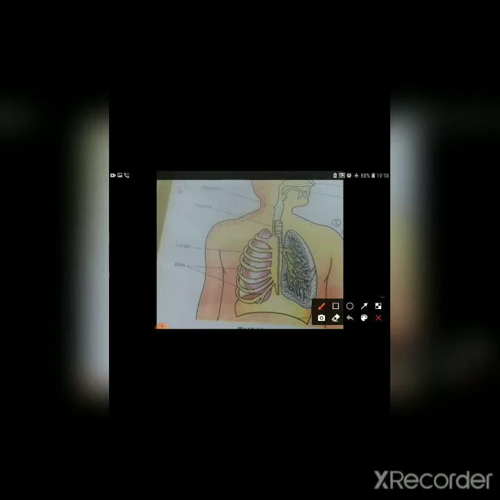But if we do inhalation and exhalation through the mouth, it is not advisable, because in the mouth there is no mucus, there is no lining which can stop the dust particles from moving in, to go inside our body, isn't it? So what is the work of the mucus? Mucus stops the dust particles from going into our body, right. And we can say the particles are trapped by mucus and hair present in our nose, and it allows only pure air, isn't it? It allows only pure air inside through the nasal cavity. And finally, the pure air inside the nose becomes warm air, which moves by the nasal cavity and can go into our body.